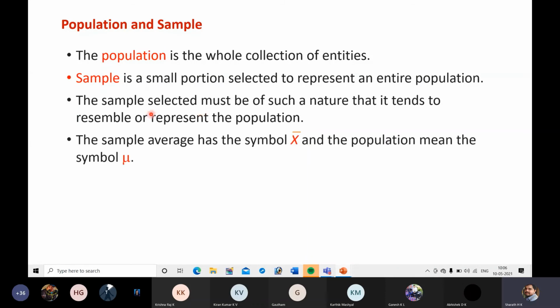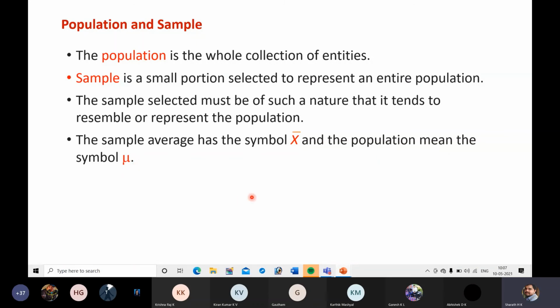Next, the sample average has the symbol X bar and the population mean has the symbol mu. If you are considering samples, you represent the average using X bar. If you are considering the population for evaluation, its average is called the mean and it is denoted by mu.